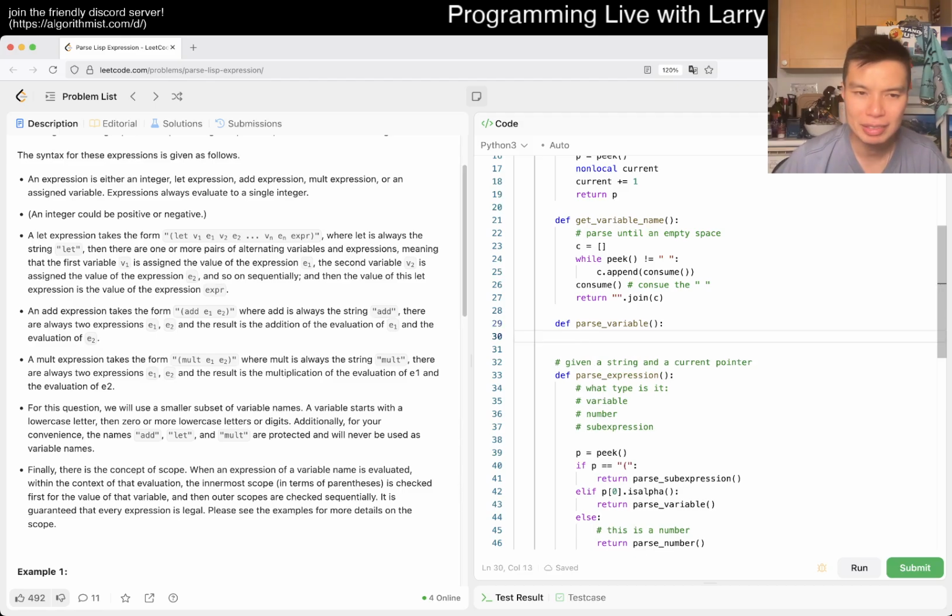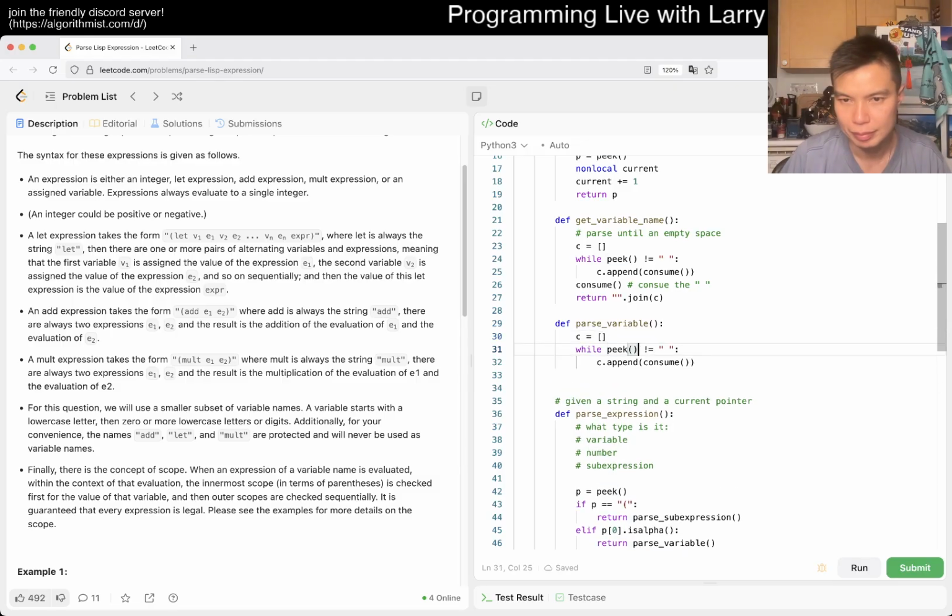First, I think get variable name is fine for what it was, but here we can use this as part of parse variable directly, because you can have something like this where it is right paren n, right? So maybe we write something like that, right?